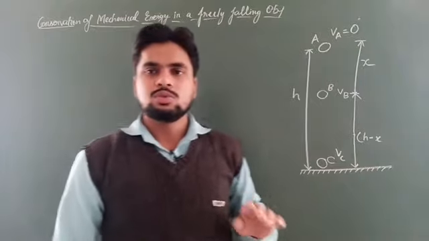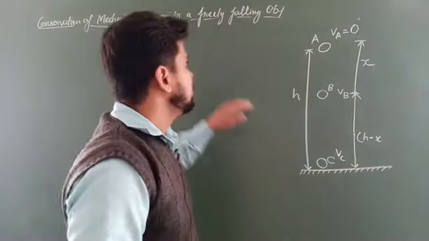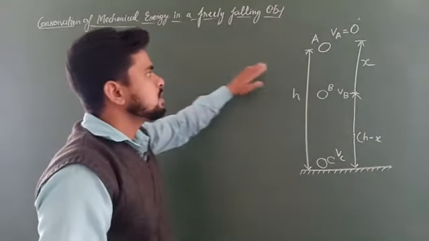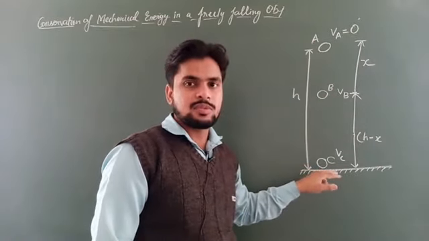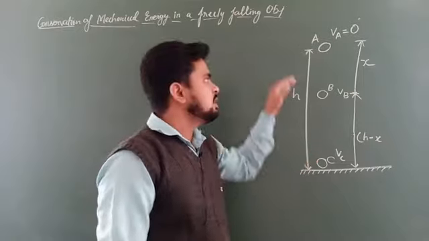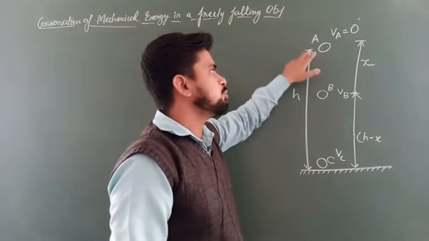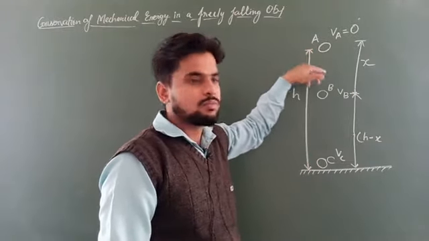Now in order to derive that mechanical energy is conserved at each point A, B and C, we have to take kinetic energy and potential energy at the point A and take the sum.